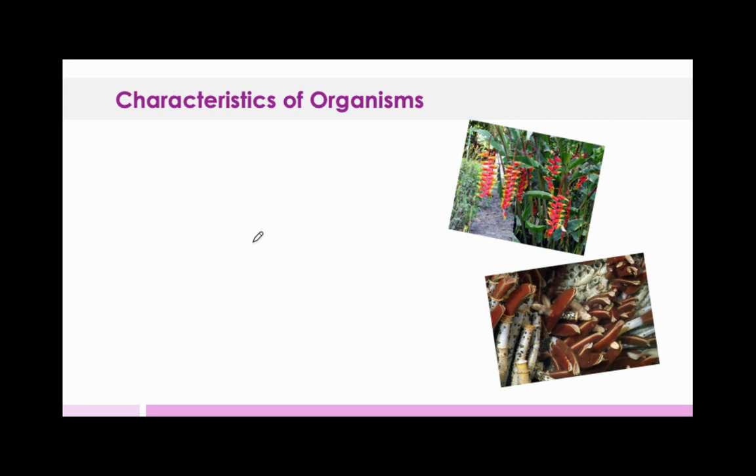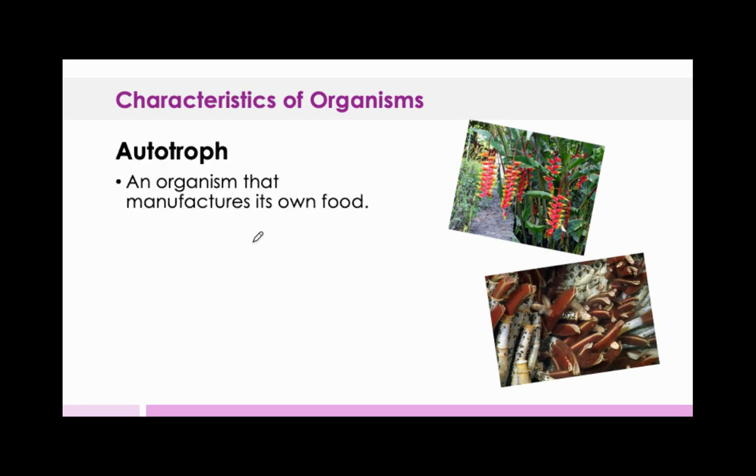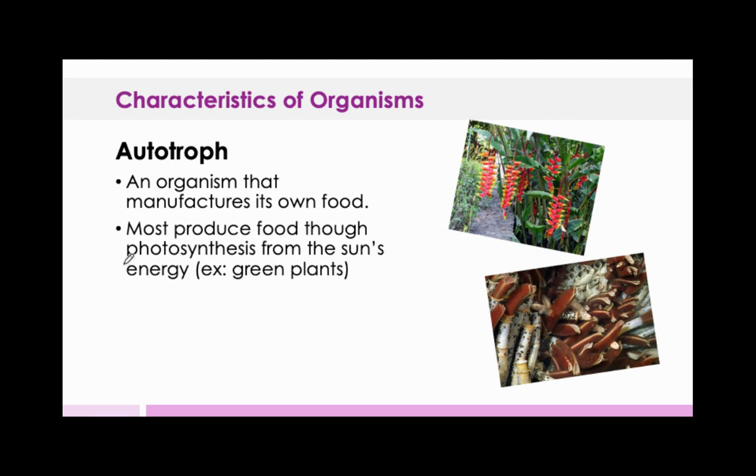The first characteristic that we're going to look at are called autotrophs. An autotroph is an organism that is able to manufacture its own food. Manufacturing its own food is mostly going to happen through the process of photosynthesis. So it's able to get its energy from the sun, and then it's going to take the basic materials, either water and the air or carbon dioxide, and turn that into its own food. Food for plants is also called glucose or sugar.